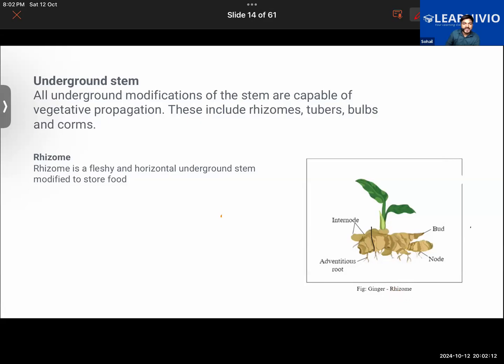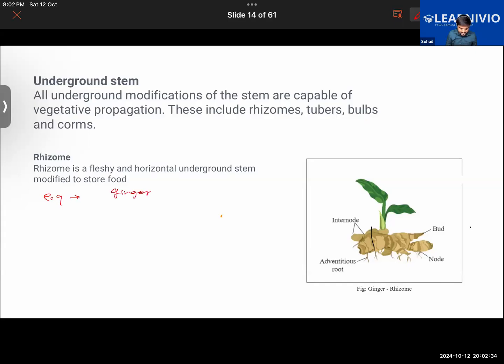Because this kind of underground stem grows in a horizontal fashion. You understand what is horizontal and what is vertical, right? So rhizomes are the fleshy horizontal underground stems that are modified to store food. An example of the rhizome is ginger.